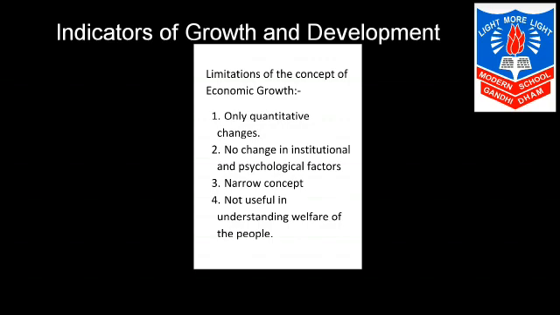Institutional factors means the banking system and financial infrastructure of a country remain the same. It means a person won't be able to get a loan easily. Next is psychological factors. Psychological factors means human thinking that affects decision making. So over here, the human thinking remains the same. There is no change in institutional factors and psychological factors.